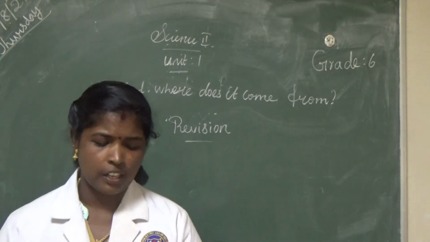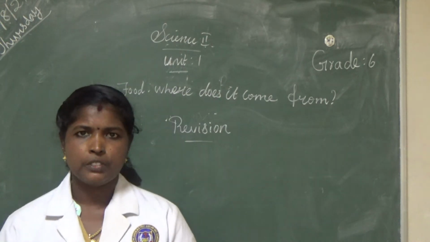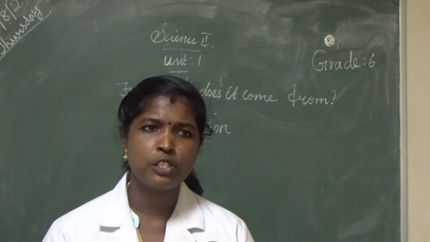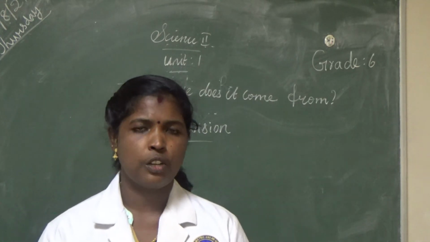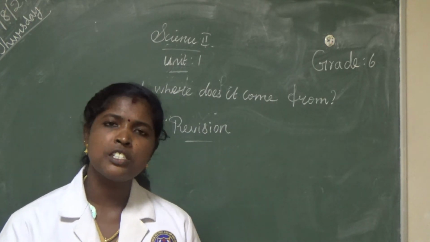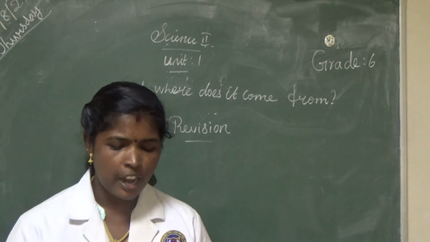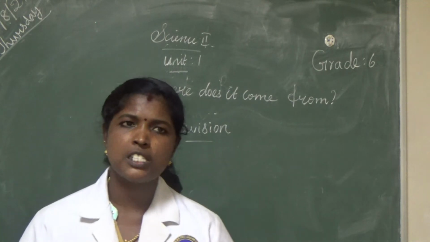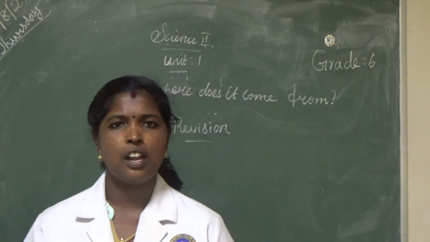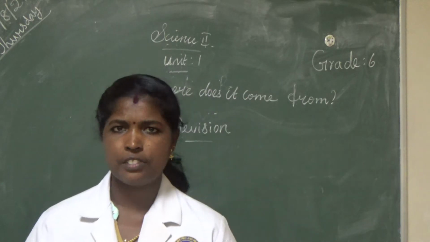Then second question. The stem of dash plant is used to make sugar. What is the answer? Sugarcane. The stem of sugarcane is used to make sugar. Then third question. Dash is collected from beehives and has medicinal value. What is the answer? Honey. Honey is collected from beehives.